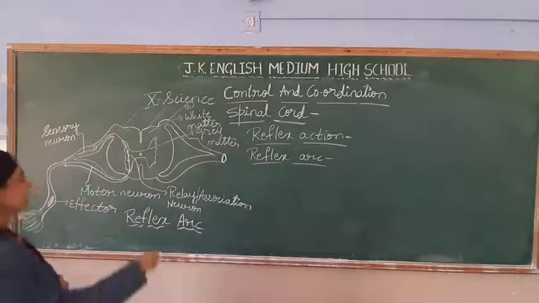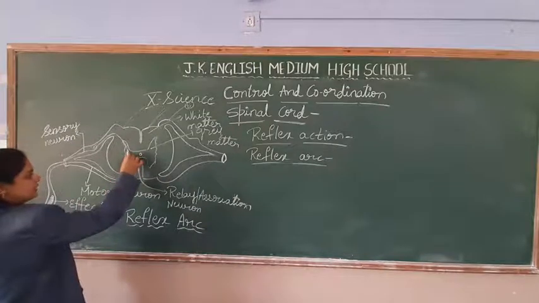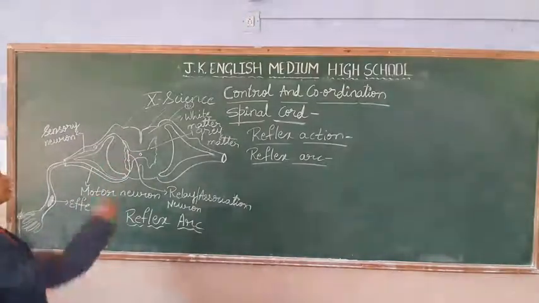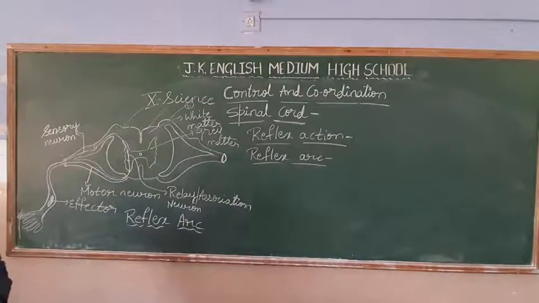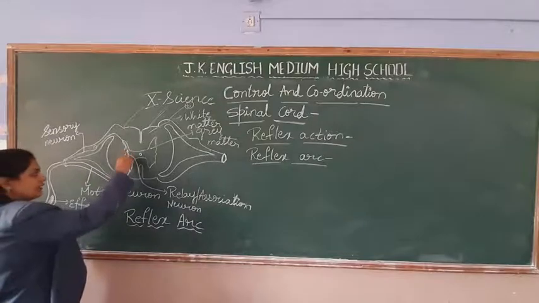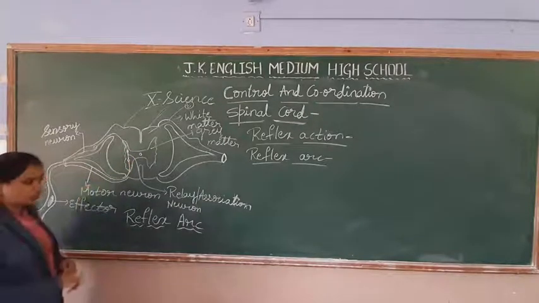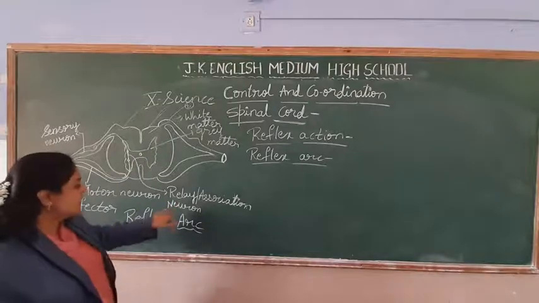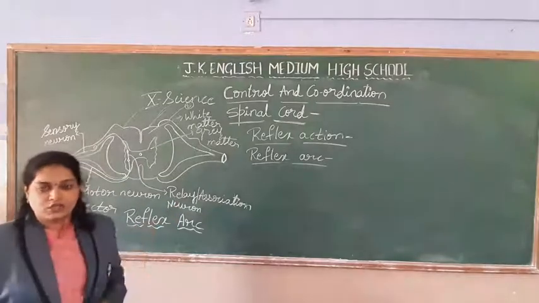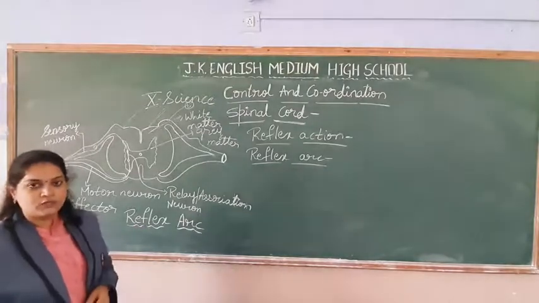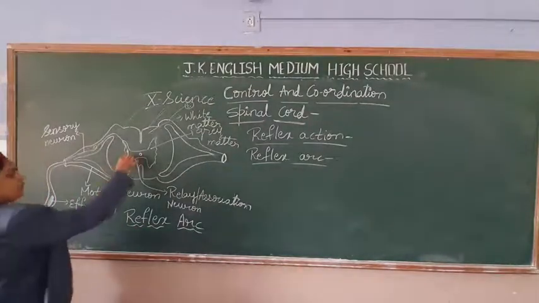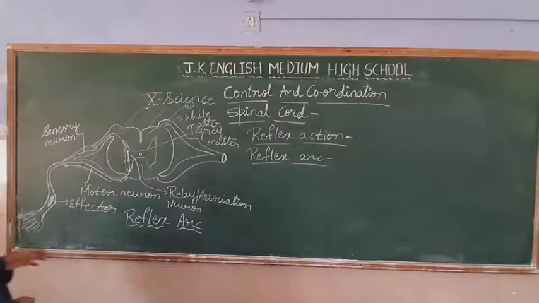So this relay neuron makes a connection with the sensory neuron, and here I will explain there is one more type of neuron. Between these two there is a connecting neuron, that is called the relay neuron or association neuron. What do you mean by association? It is going to join the two types of neurons, right? Okay. The spinal cord will take the decision that it is a flame, it is burning, it is hot, your hand may burn. So it will take the decision.